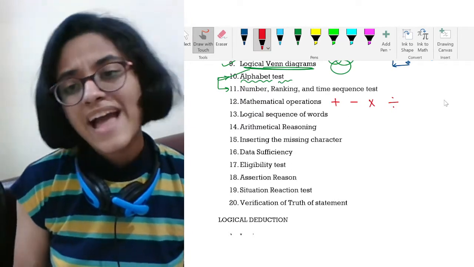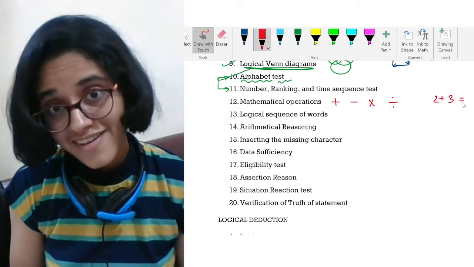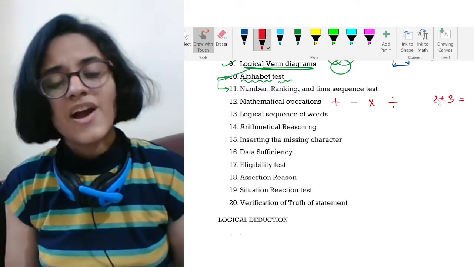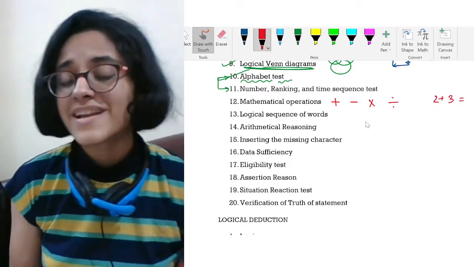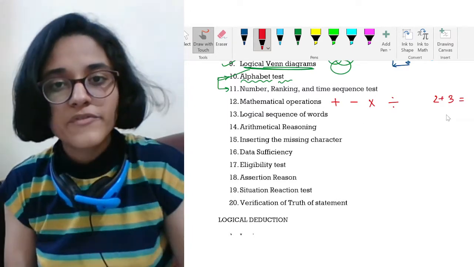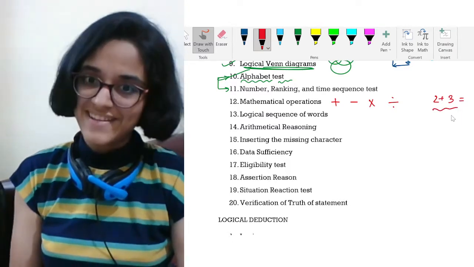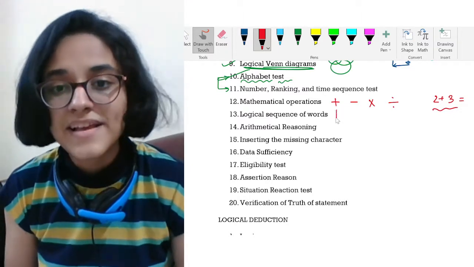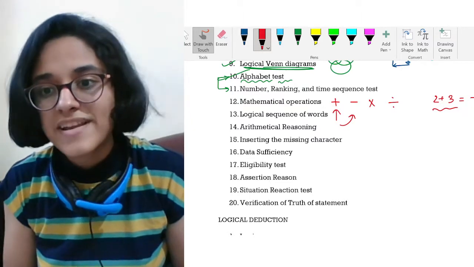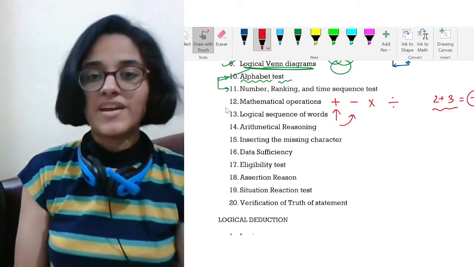They'll say, okay, I'm having 2 plus 3. What is the answer of this? You cannot say 5. Why? Because before this question, they will give you a certain limitation. They'll say, okay, in a certain language, plus means minus, minus means multiplication, multiplication means division, and division means addition. Give me the output for this. Now comes the twist. Oh god, did they say plus means minus? When they say plus, they're actually subtracting things. And so for that reason, I should say 2 minus 3, that is equal to minus 1. And so for this question, the answer would be minus 1. That's how they are going to say it.